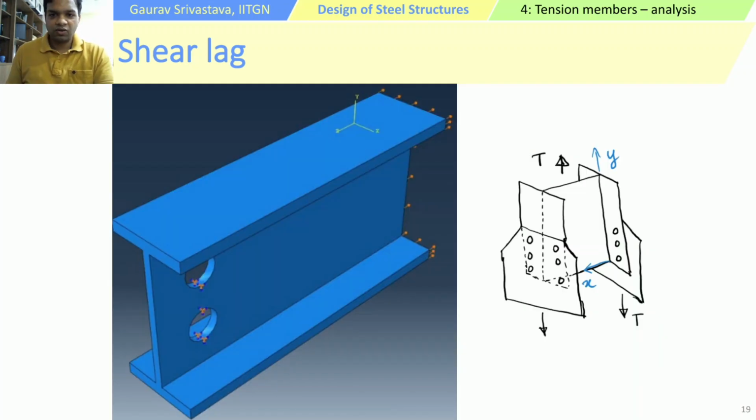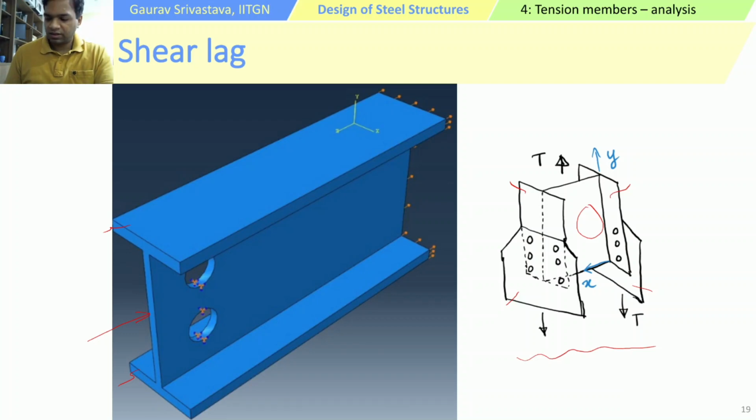The shear lag effect can also be observed in other sections wherever there is more than one portion where some portion is connected, some is not connected. For example, if we take this I section where the flanges are connected to the gusset plates, right? Here the web is not connected, so there will be shear lag effect in the web area. Similarly, we can have a situation where the web is connected, but the flanges are not connected. So in this case, we will have shear lag effect in the flange area.